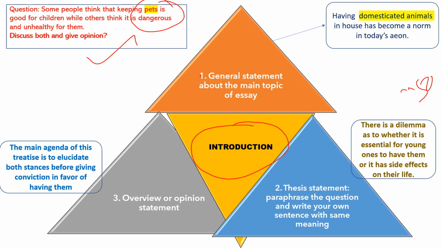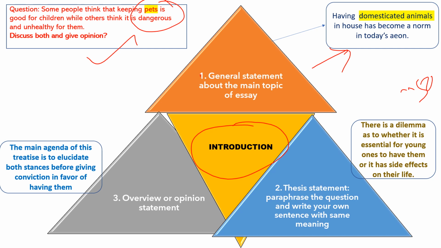So the question's main topic is animals or having pets. Your general statement will have one line regarding pets only. It can be related to the question, or a general idea about pets. It does not have to do anything with the question.